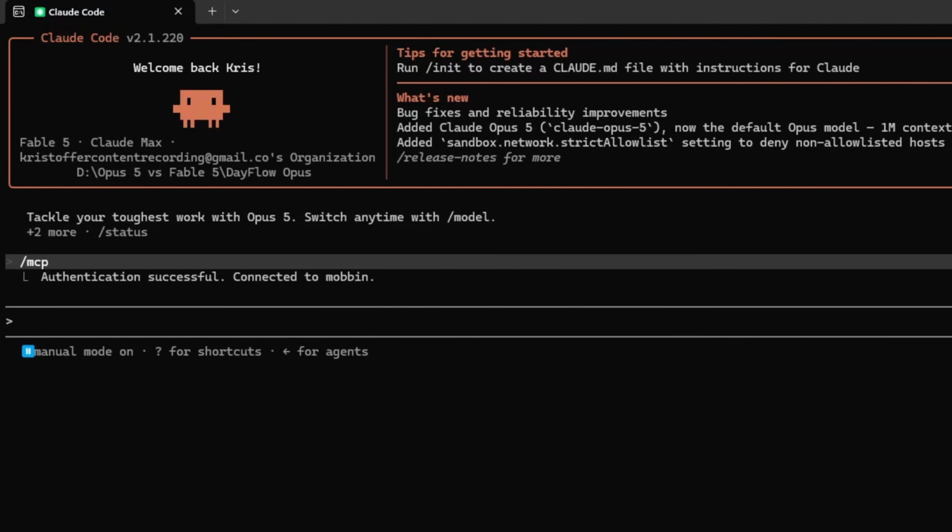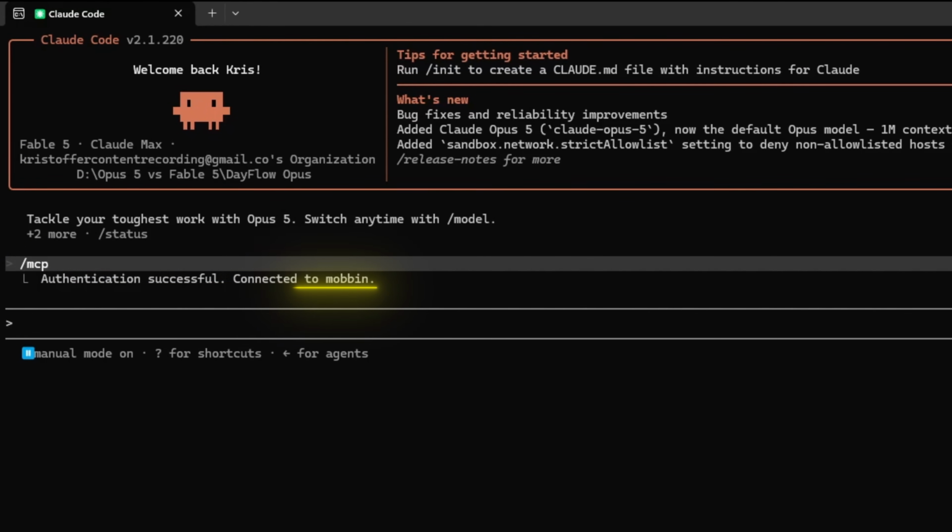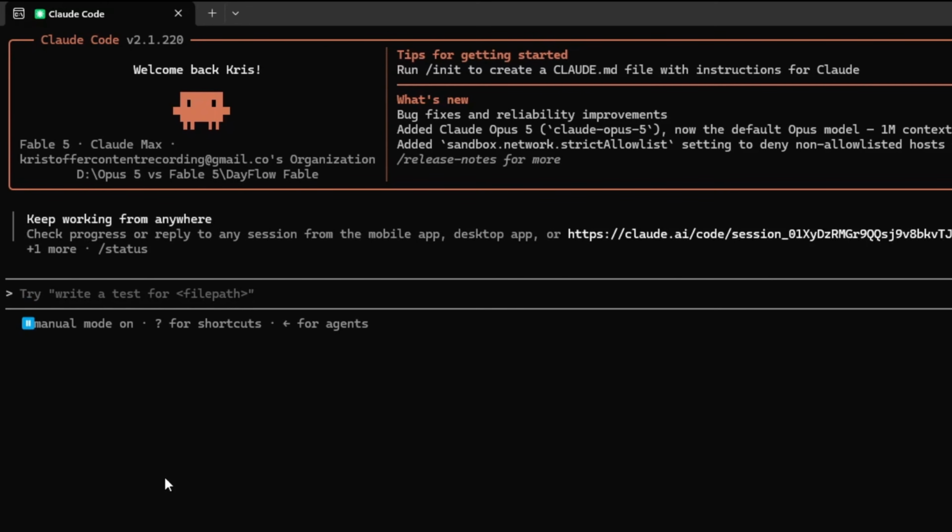And now when I go back to Claude Code, there we go. It says that we're connected. And I don't need to do this separately for the Fable model. It just connects across all Claude Code terminals. Okay, now that everything is connected, we can now use Claude Code to search Mobbin for design inspiration directly.